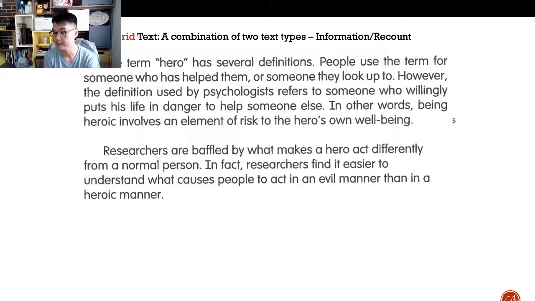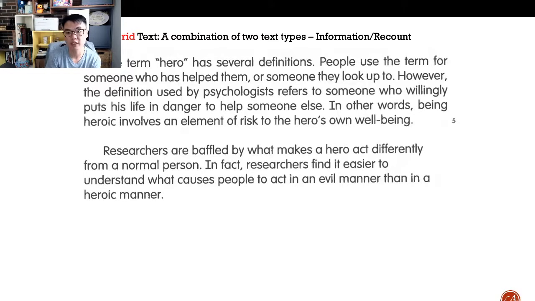So I was saying this is hybrid text, which means that it's actually a combination of two different types of text. It's an information text, it's about heroes, and it's also a recount because it has, in the middle of this story, a recount of an encounter by one of the characters whose name is Autry. So you'll find that in the real world, you don't generally just have one text type. You generally have combinations of text types when you're reading.